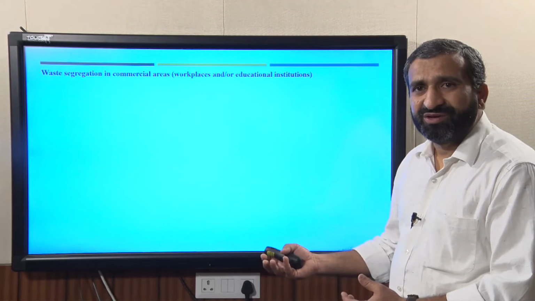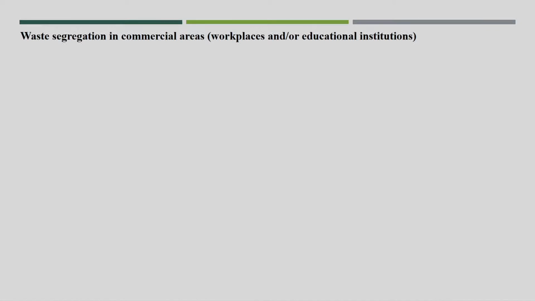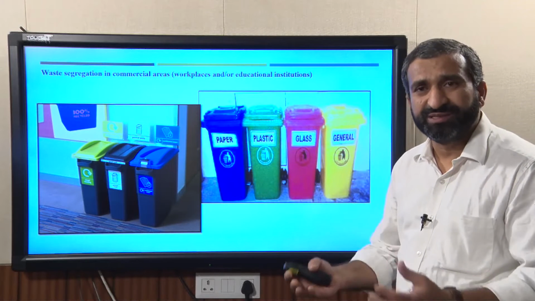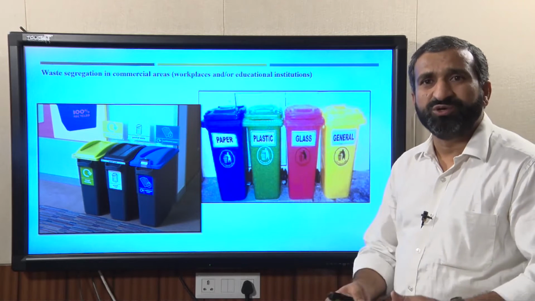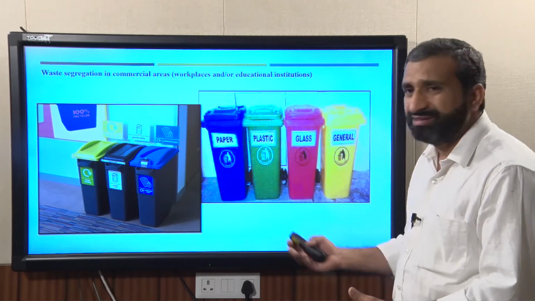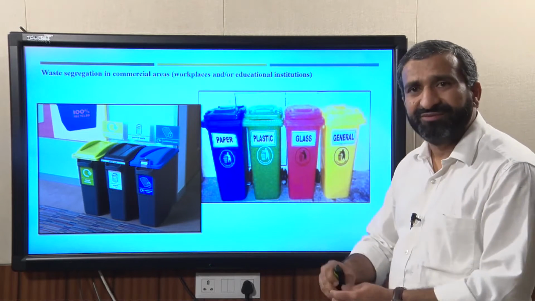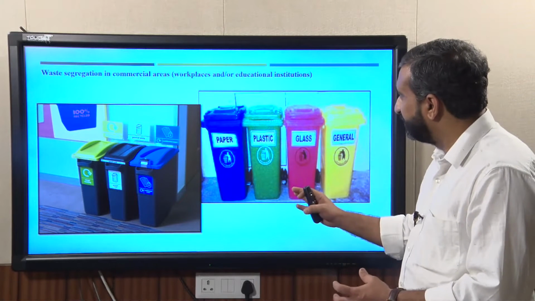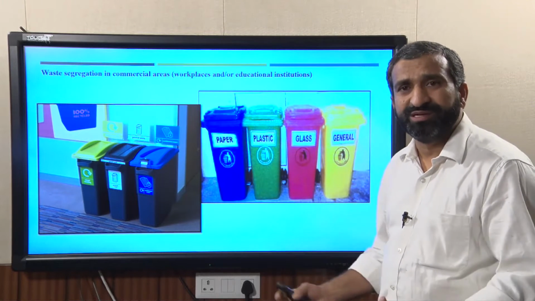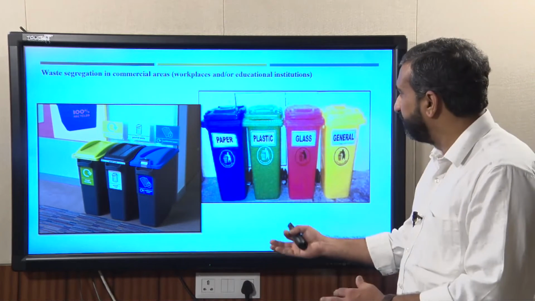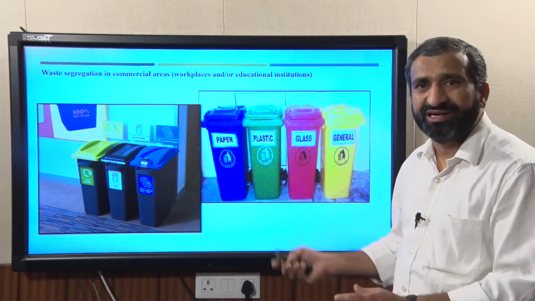So, again, that was for household waste. Commercial areas or educational institutes can have this kind of facility, especially institutions like colleges, universities, hospitals, airports and bus stands. The 3 different dustbins for dry waste, wet waste. Again, you can provide special dustbins for sub-segregation of dry waste like paper, plastic, glass or other kinds of waste.